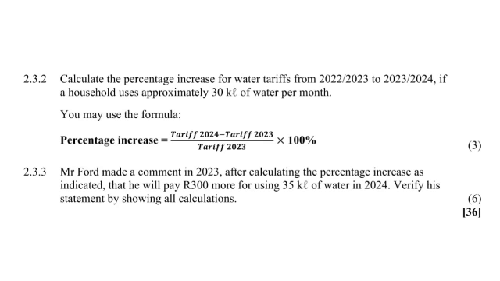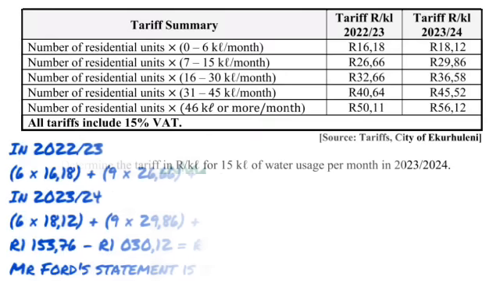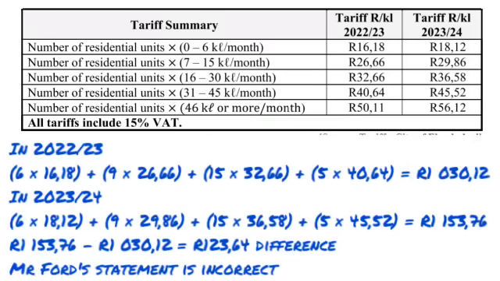So for 6 marks there, what they want us to do is to calculate the water tariff for 35 kiloliters of water using the 2024 prices, and then use the 2023 prices, and then subtract and see if the difference is actually the 300 that Mr. Ford claims.